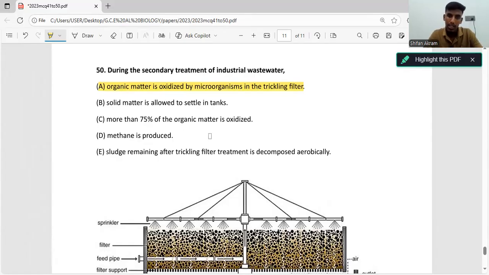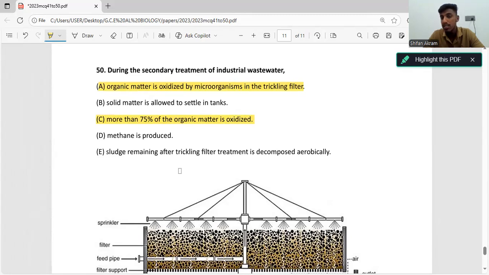And the third one, more than 75% of organic matter is oxidized. That is correct, because in primary treatment only about 25 to 35% is oxidized, and in secondary treatment 75 to 95% of the organic matter is oxidized. That is also correct.